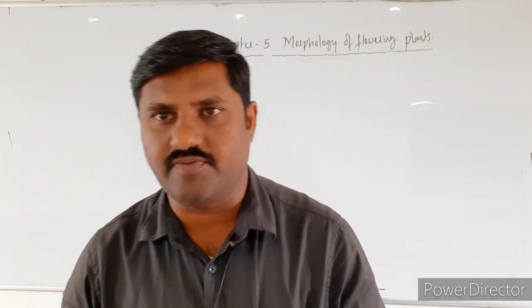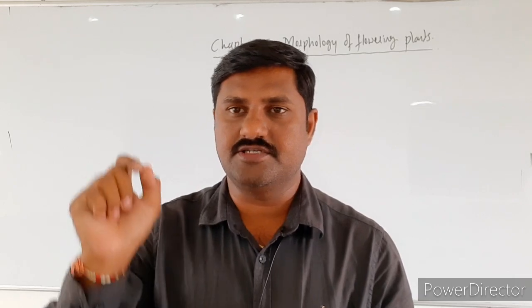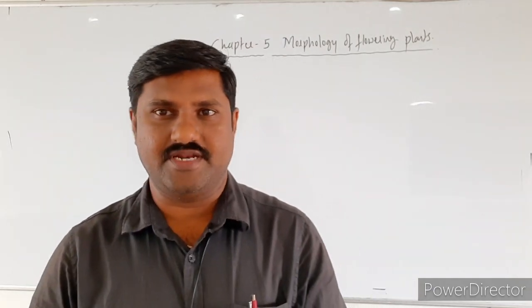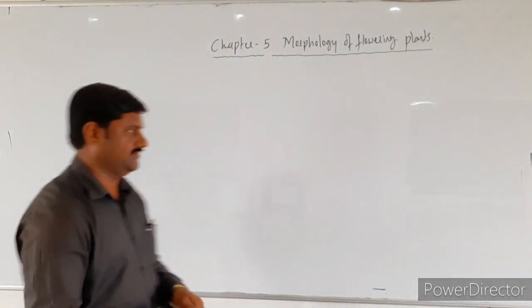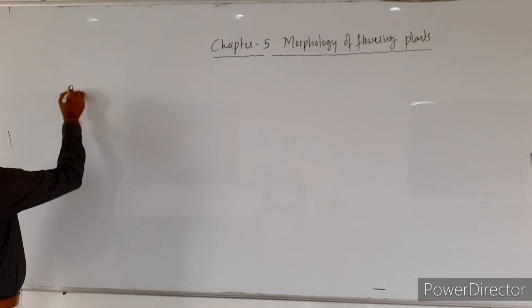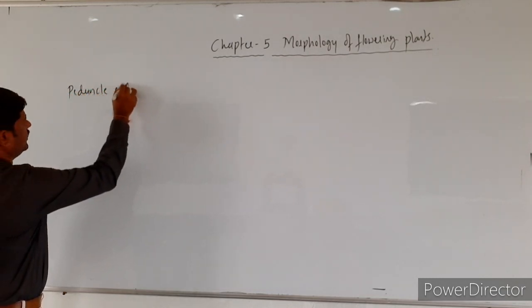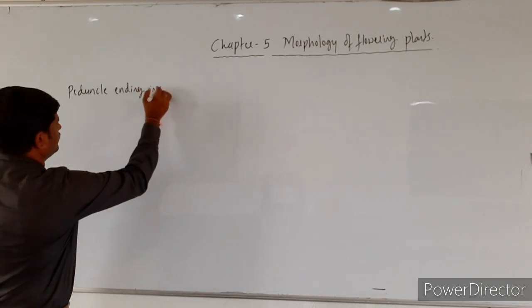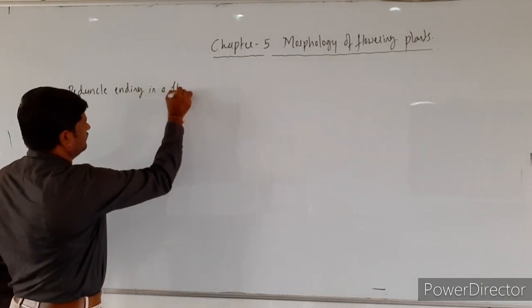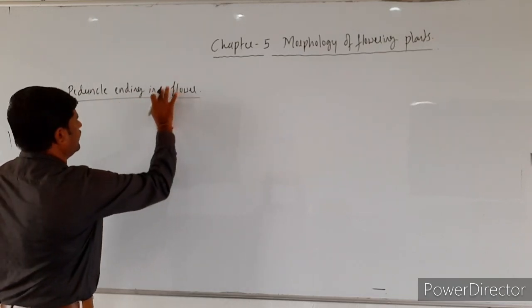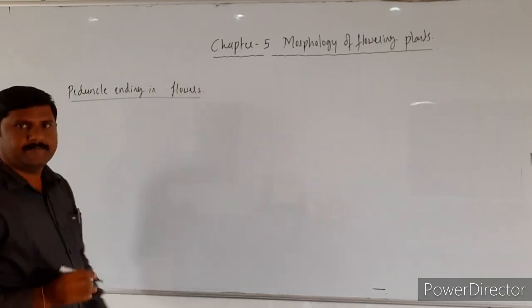Among them, the first one is peduncle elongated, the second one is peduncle shortened, and the third one is peduncle ending in a flower, right? So let us start now itself. Peduncle ending in a flower, or ending in flowers. Okay, so like this.